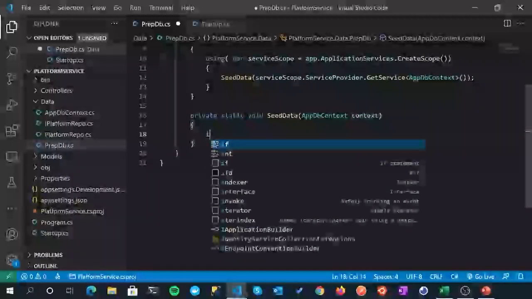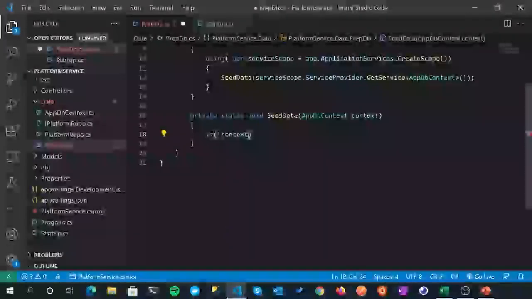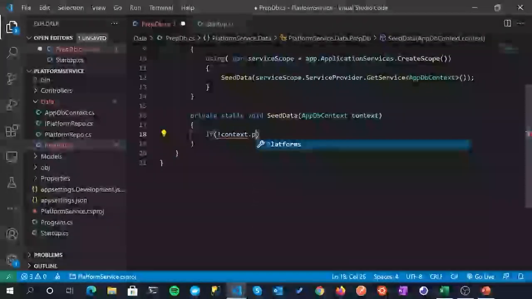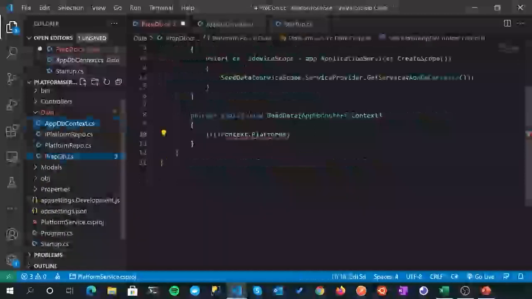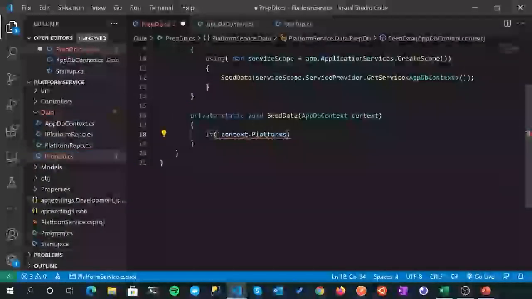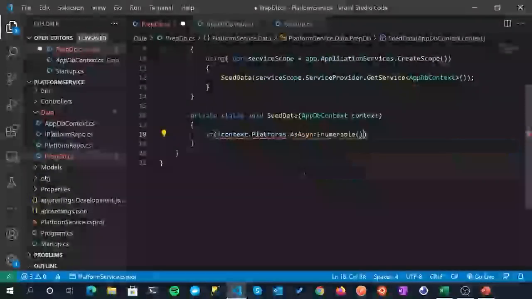So the first thing I want to check is to see if we have any data in our database relating to platforms at all. So we'll make use of our context, and we will just look at our Platforms instance, and if you come back over to AppDbContext, we're just referencing this here basically. And then we can use this Any syntax. We'll probably have to bring in Linq here.